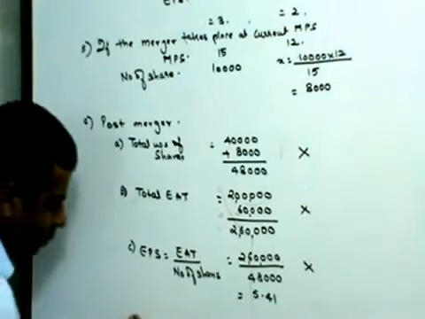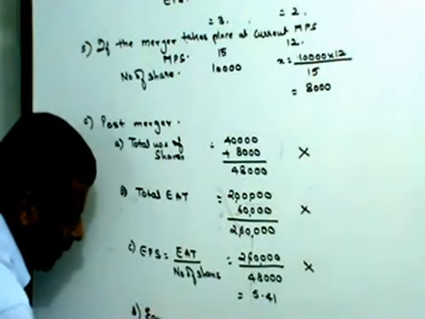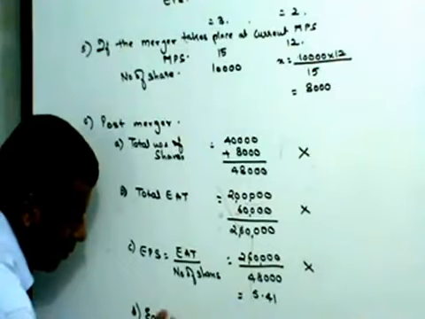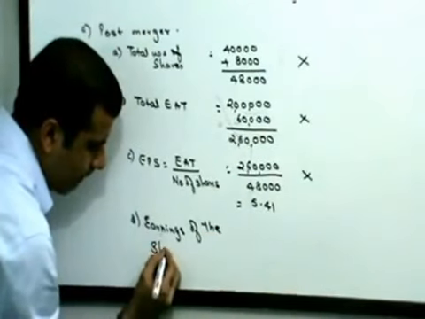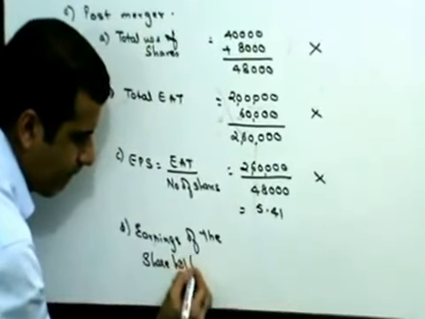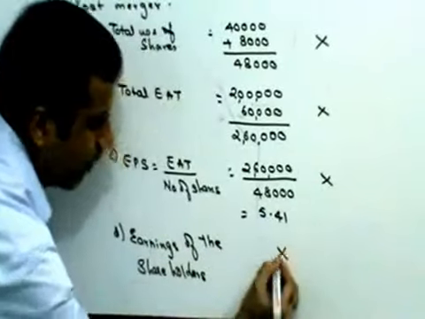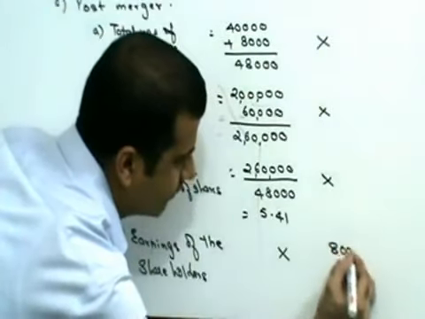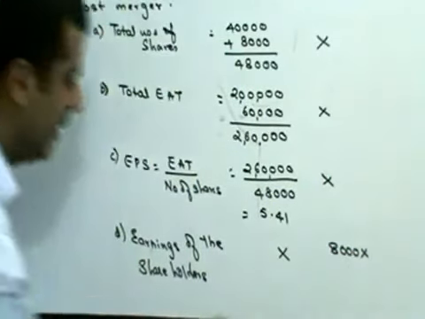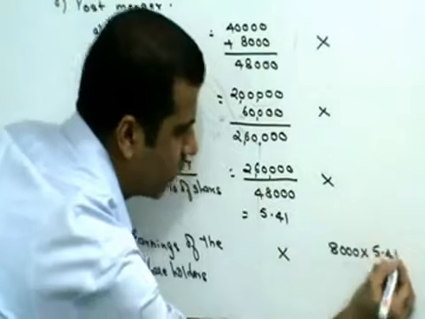Therefore, what will be the earnings of the shareholders? Now see, 8,000 shares have been issued to the shareholders of Frost Limited and the EPS is 5.41.